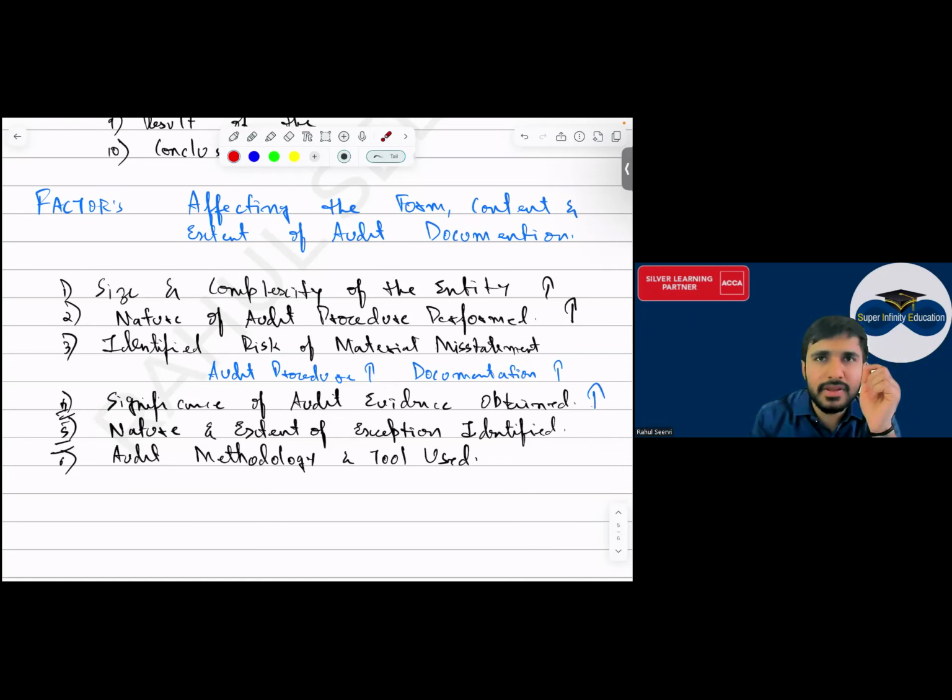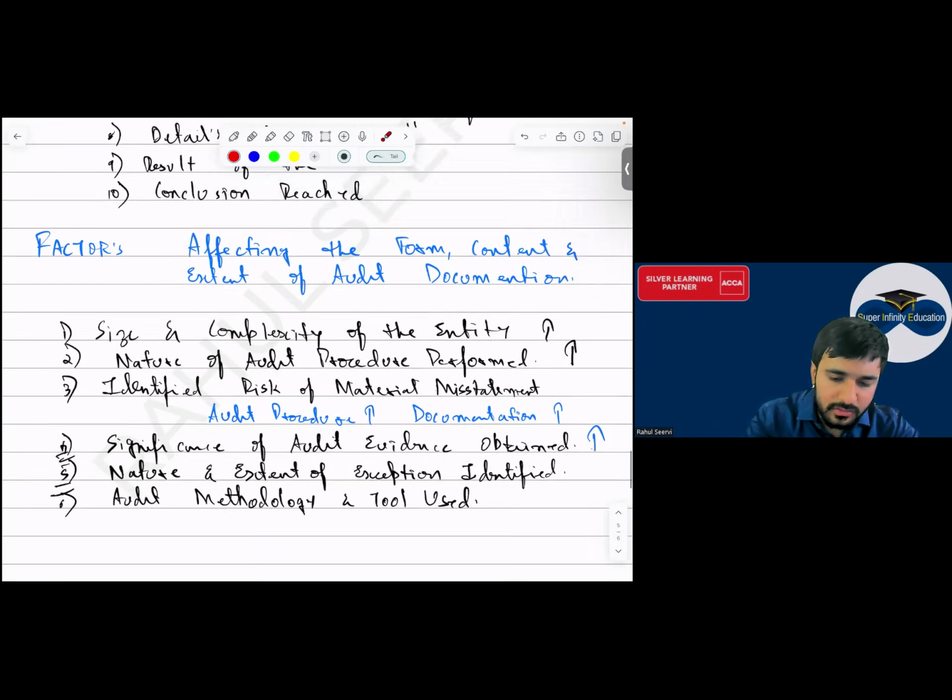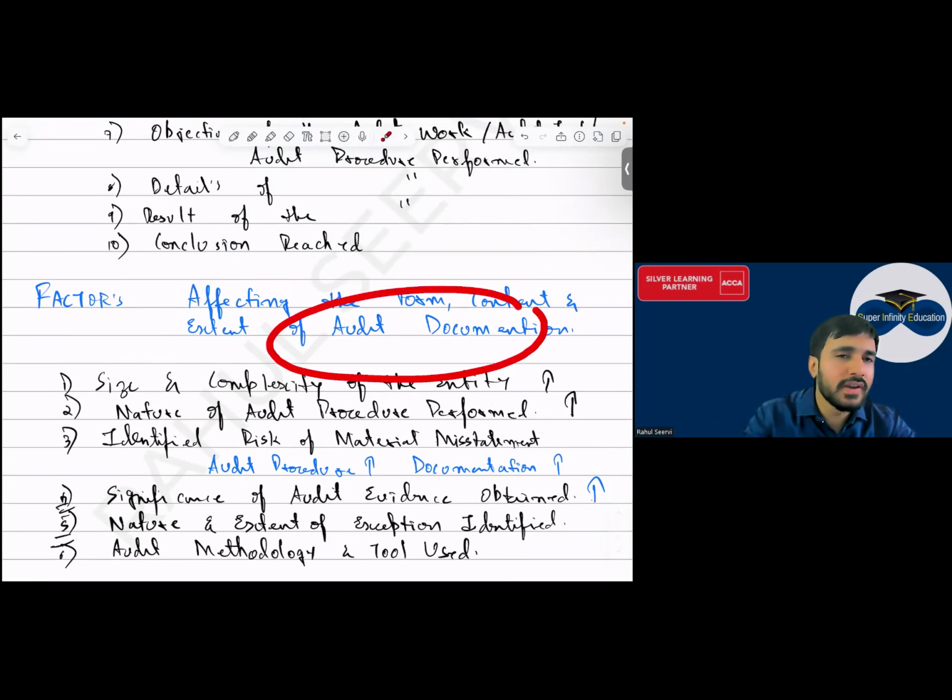Whether you're doing sampling, whether you're checking the ratios or not, whether you're using any computer technique or AI, or whether you're inspecting the documents individually. All these are the factors which will affect what? The size of the audit documentation. Yes, sir.